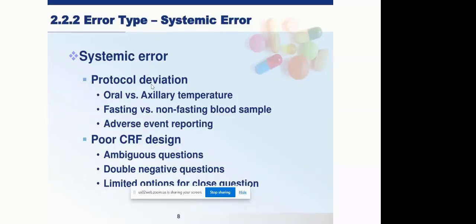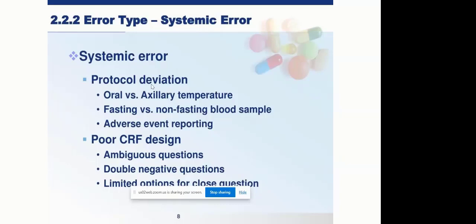So if there are any confusing questions, the site will be confused about how to collect or enter the clinical trial data. That would eventually give rise to discrepancies or issues for final submission or final analysis. So we have to avoid these confusing or ambiguous questions when designing the data collection instrument.